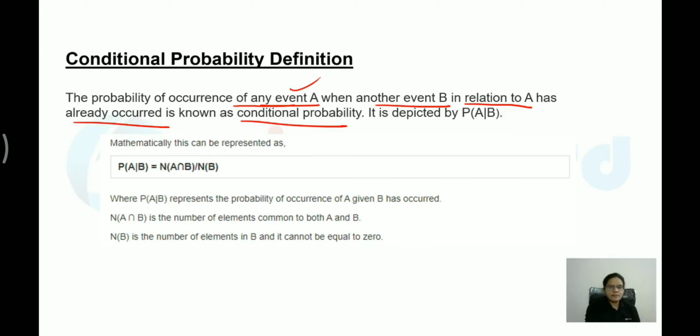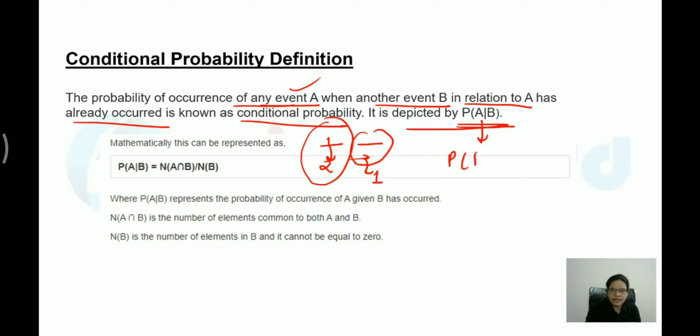So for example, if I give you that there are two dice rolled, okay, and if I tell you the first dice always showed 2, then what is the probability of getting 1 on the second dice? That means this has already happened. I am talking about the second one. That is nothing but the conditional probability. It is shown as P(A/B). This is how you have to represent it. Now to calculate this, there is a formula. What is the formula? The formula is written as P(A/B).